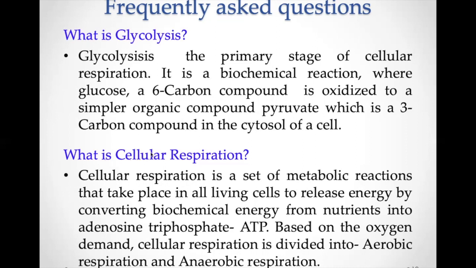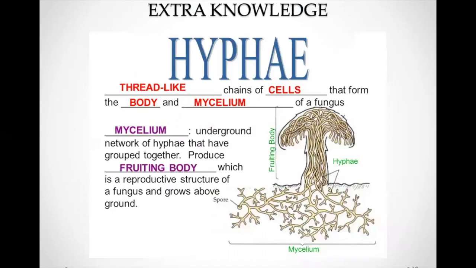What is cellular respiration? I think we have done this many times before in my previous video sessions also. So you should know that cellular respiration means oxidation of the nutrients that takes place in the cell. And during this, what is formed? Nutrients are converted into ATP, that is adenosine triphosphate. The cellular respiration can be either aerobic or anaerobic.